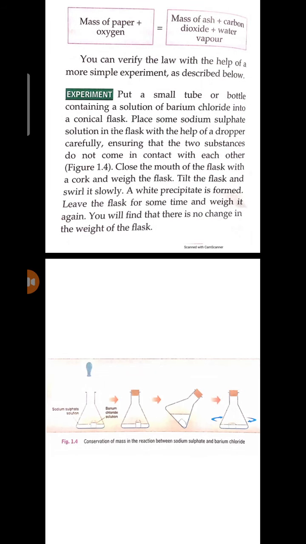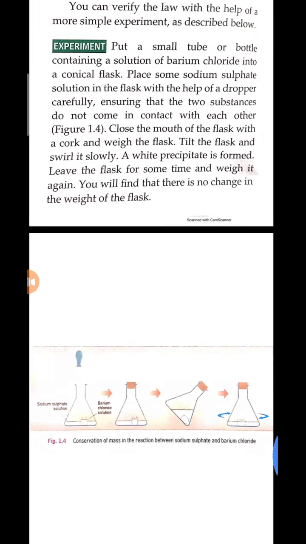Close the mouth of the flask with the cork and weigh the flask. Next, tilt the flask and swirl it slowly. By tilting and swirling, a white precipitate is formed. Leave the flask for some time and weigh it again. You will find that there is no change in the weight of the flask.